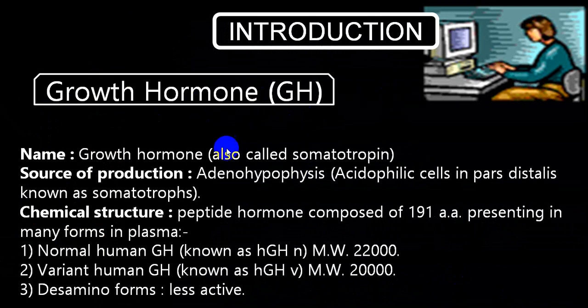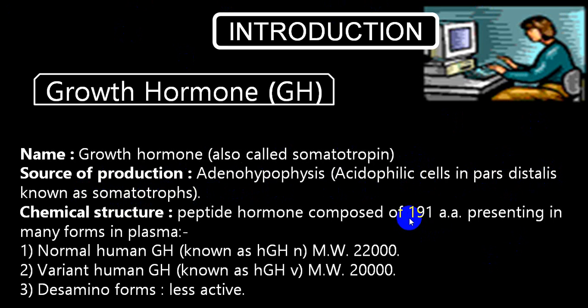Growth hormone is also called somatotropin. This particular growth hormone is synthesized by alpha cells, or eosinophilic cells, of the anterior pituitary gland. So it is secreted from acidophilic cells, alpha cells, or eosinophilic cells of the pituitary gland, in the anterior pituitary gland, the pars distalis. The name of these cells is also somatotropes.